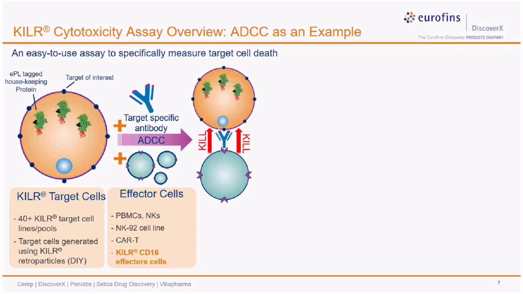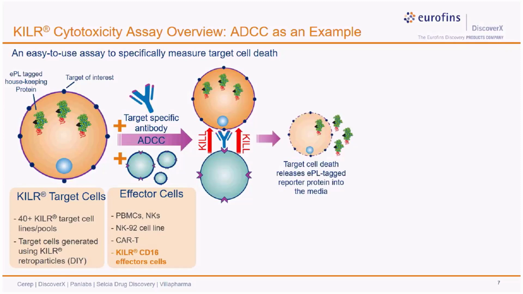Now upon addition of the effector cells, the antibody will form a synapse between the effector cell and the target cell that activates the effector cell to kill the target. Now upon lysis, the killer reporter protein is released from the target cell and combines with the enzyme fragment added along with the beta-galactosidase substrate.